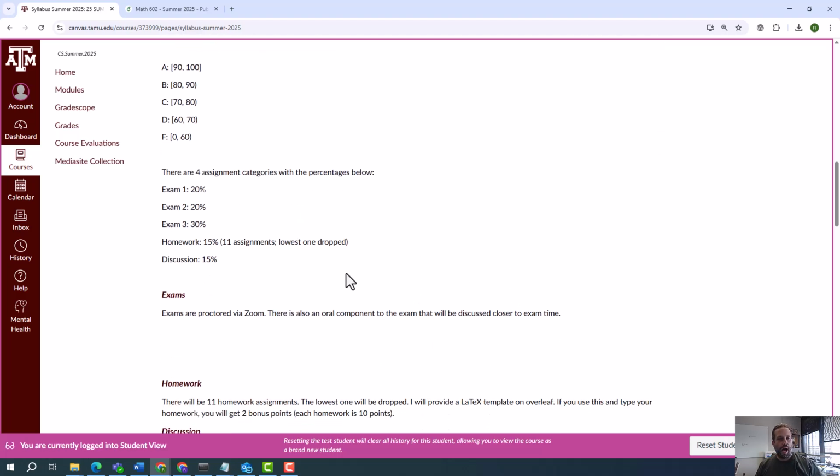There are 4 assignment categories. The first 2 exams are 20% of the grade each. You can see the exam dates in the course schedule below. Exam 3 is the final exam. That's going to be cumulative, but 20% will be new material and only 10% old material, so 20% out of this 30%. So 2/3 of the final exam will be on new material, and 1/3 will be on the old material.